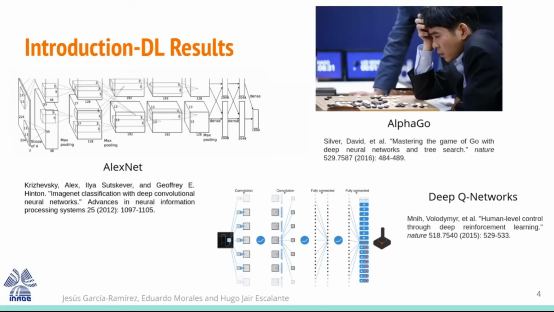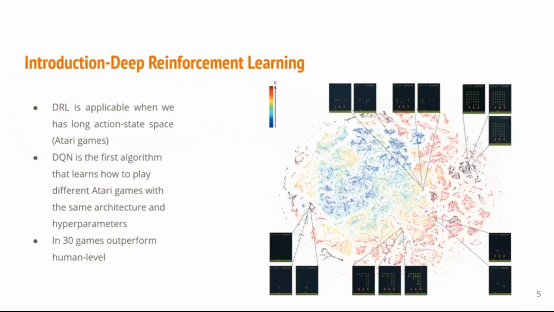And finally, a deep network that combines reinforcement learning with deep learning to learn to play different Atari games. And we use this domain to test our proposed approach. Deep reinforcement learning is applicable when we have a large action state space, such as Atari games.